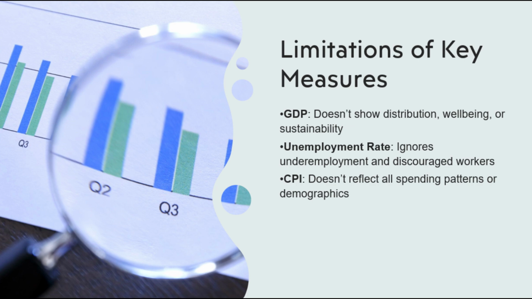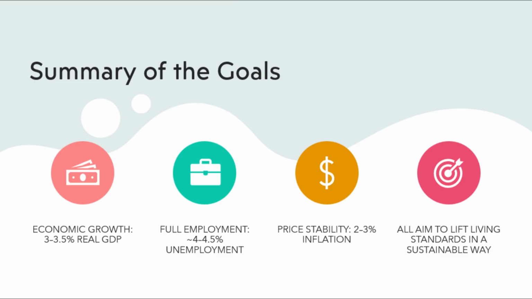To summarize, Australia's three core macroeconomic goals, strong and sustainable economic growth, full employment, and price stability, play a central role in shaping government policy and promoting economic well-being. While each is valuable on its own, their combined achievement is essential for raising living standards across society. Understanding how they are defined, measured, and interconnected is a vital part of succeeding in VCE economics.